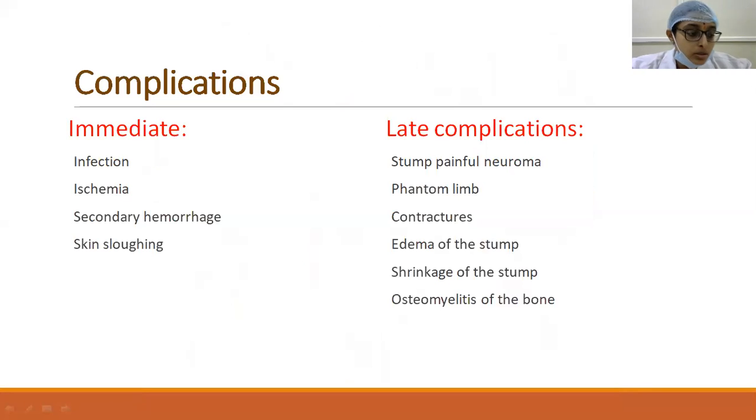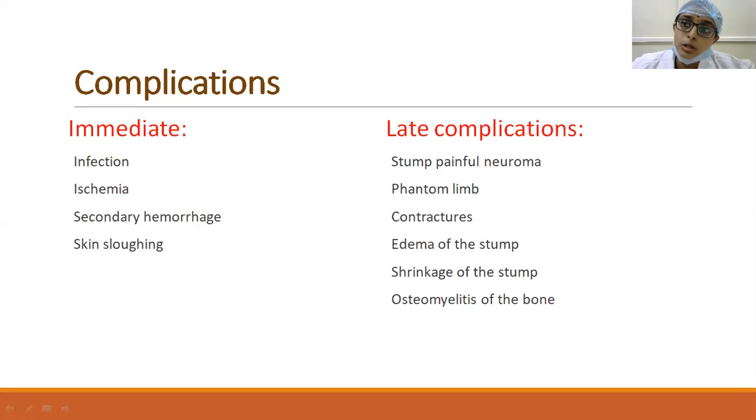And now coming to the complications of amputations. Immediate complications: infection, and then ischemia. If the level is not decided properly, or if the vasculature is not proper, there will be further ischemia and sloughing of the surrounding skin, or sometimes there could be secondary hemorrhage following the amputation.